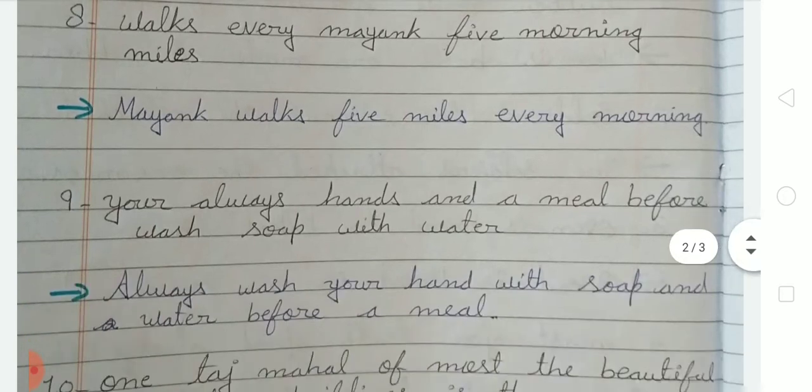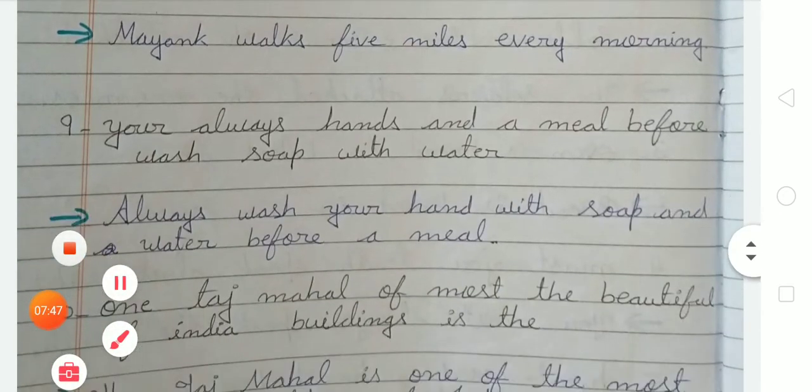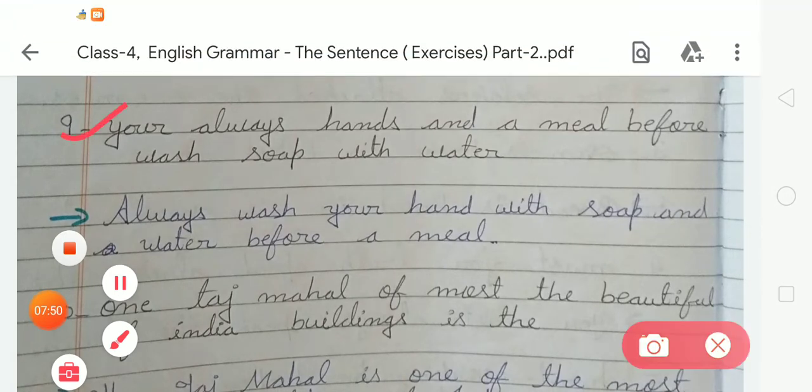Now moving to the next, number 9. In number 9 there is, your always hands and a meal before wash up with water. So students, we have to rearrange the given jumbled words. The sentence will be, always wash your hands with soap and water before a meal. In number 9 we have to write, always wash your hands with soap and water before a meal.